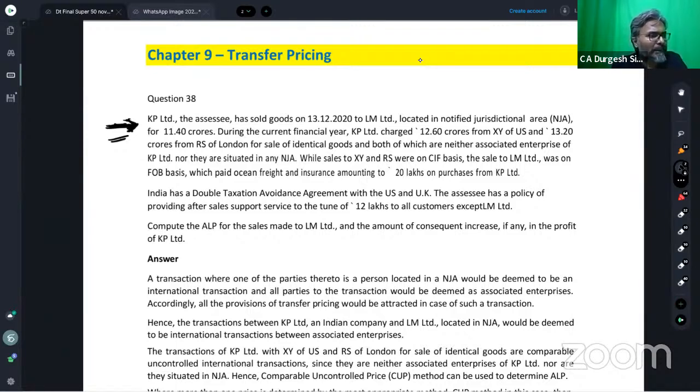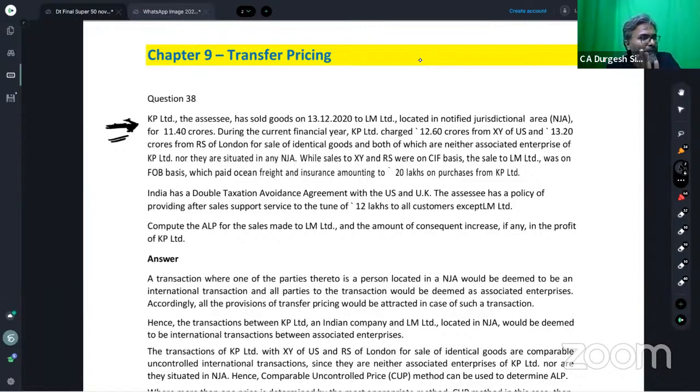In this case, KP Limited, the SSC has sold goods on 13th of December 2020. Be careful, students. KP Limited, SSC has sold goods on 13th of December 2020 to LM Limited, located in NJA. Students, can you see that? Beautiful question, students. Actually, there's one beautiful point in this.